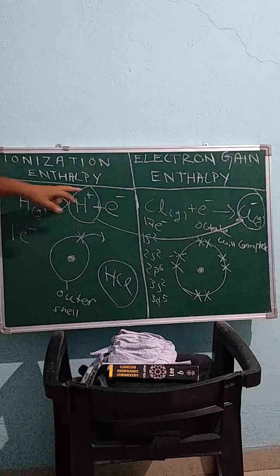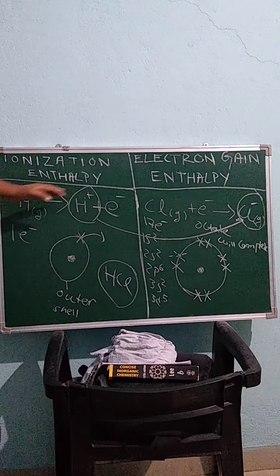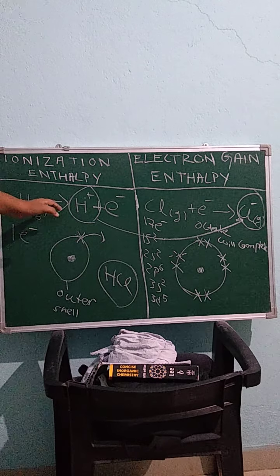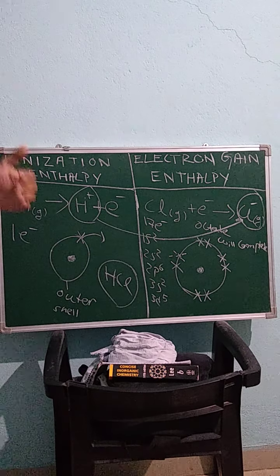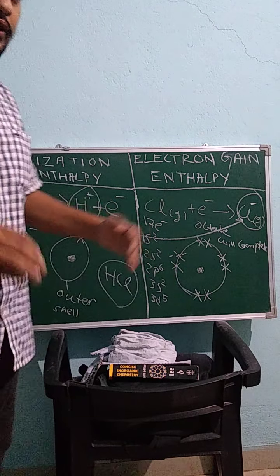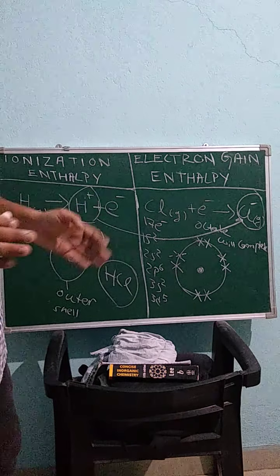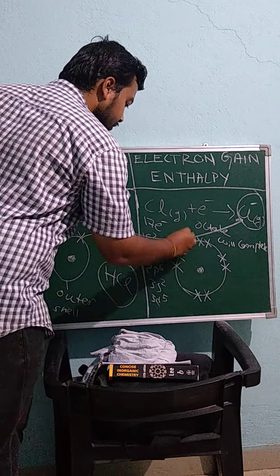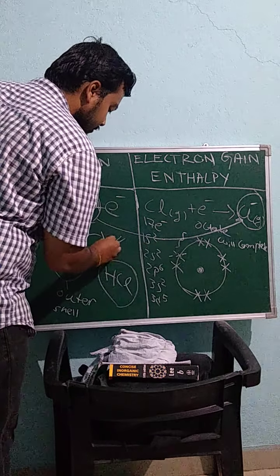This is positive, this is negative. The process of removing an electron from hydrogen needs energy, and the process of gaining an electron in chlorine releases energy. So both are complementing each other.